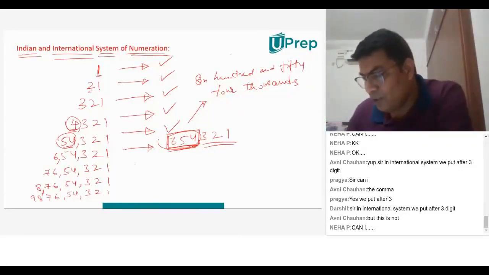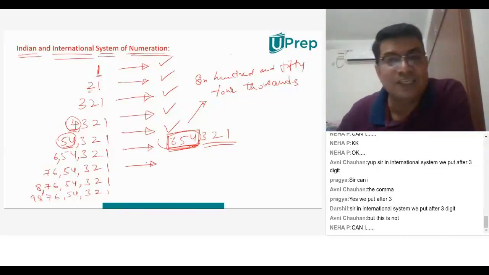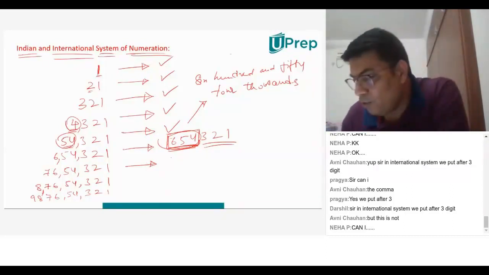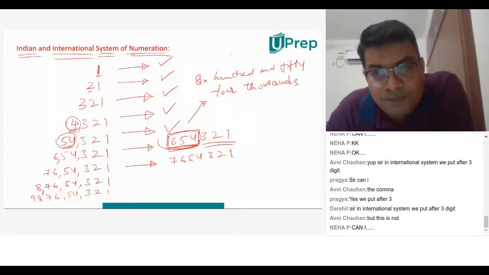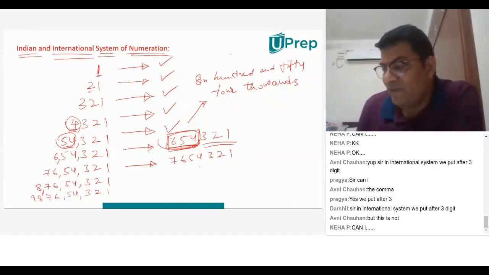Now I'll give a chance to Pragya. Pragya, it's your chance now. How do you say 7654321? I'll give a chance to everyone. 7, 6, 5, 4, 3, 2, 1, right, sir? Yes. First tell me where you separate. We separate 3.